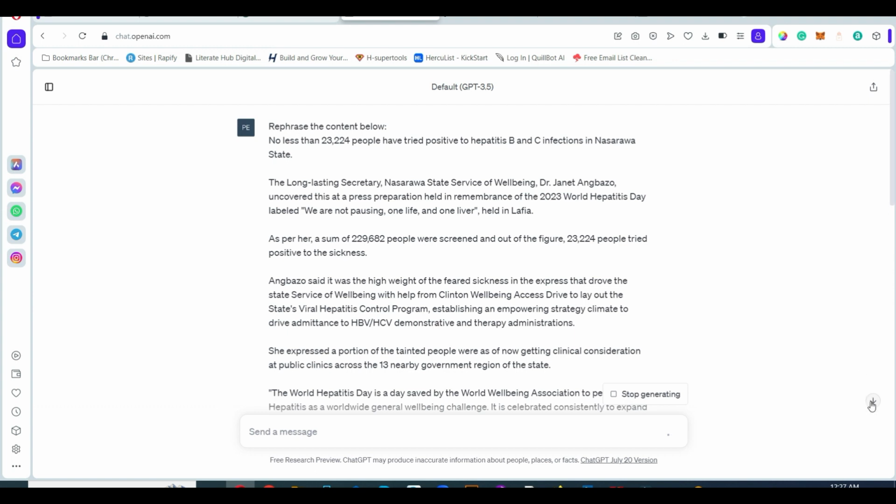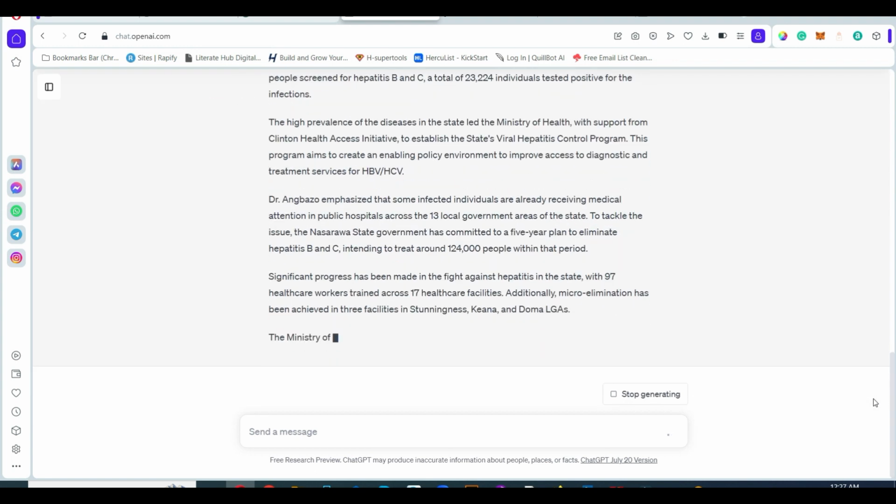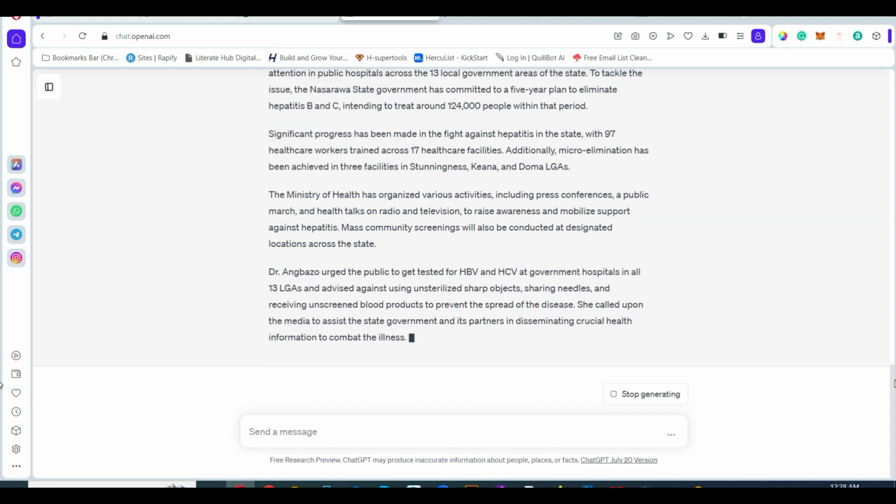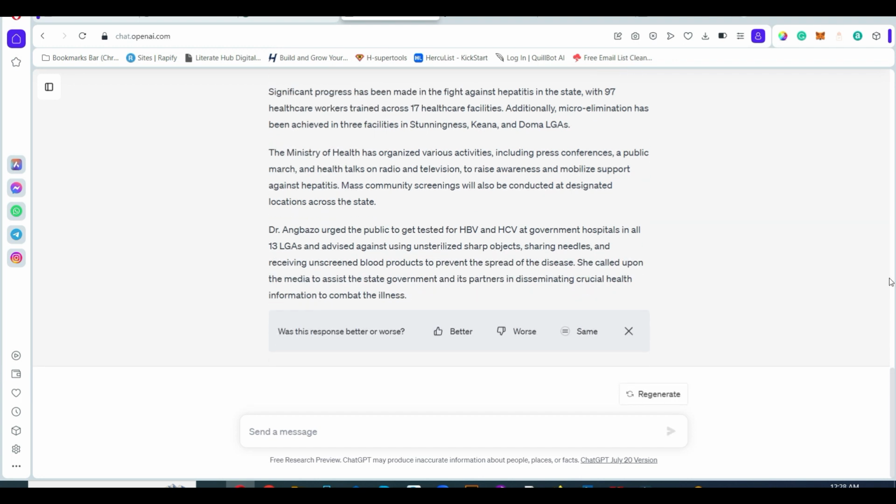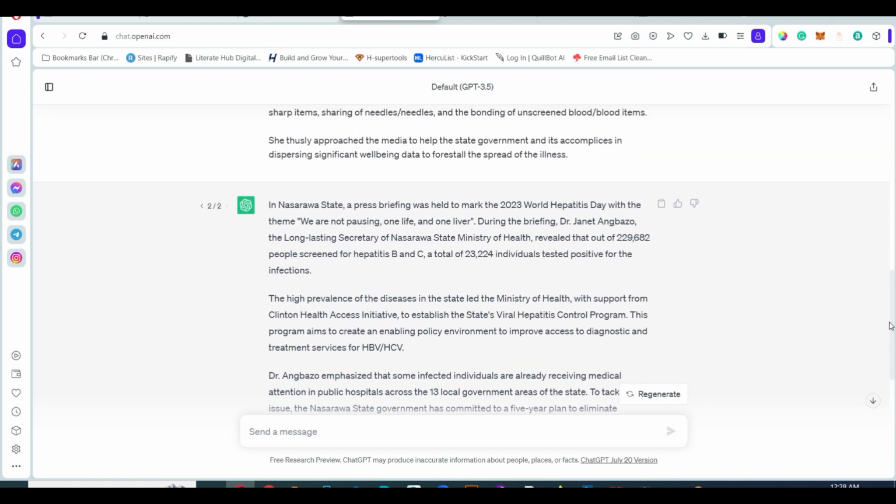Now it's working on it now. Okay, very good. Let's see what we have here. In natural state, the prescription, beautiful. Now we can copy this for our use. Now we have our original check.